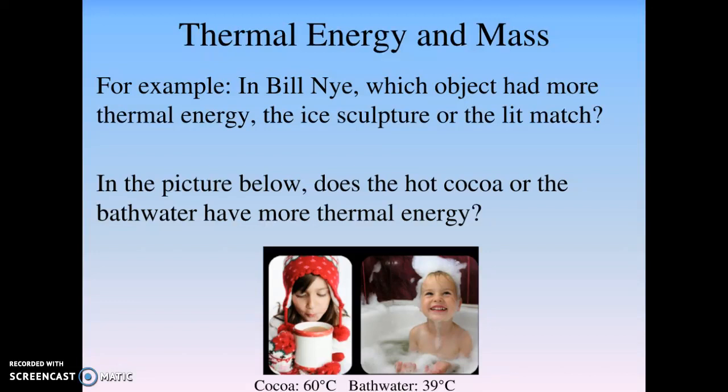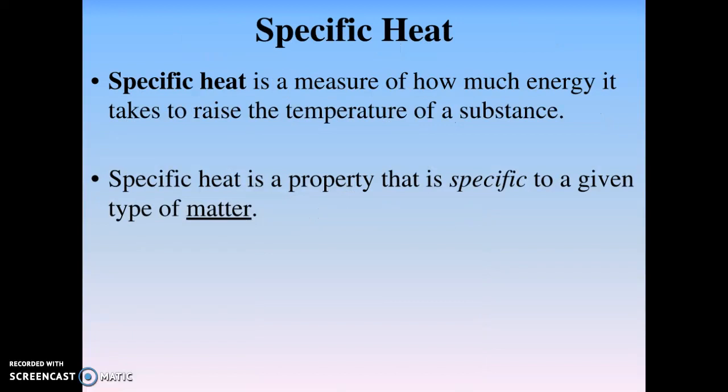You might think the lit match is hotter, but since the ice sculpture has more mass, it's actually going to have more thermal energy, because thermal energy is just the kinetic energy of those molecules. So in the picture below, which has more thermal energy, hot cocoa or a bathtub of lukewarm water? The answer would be the bathtub because it has more mass.